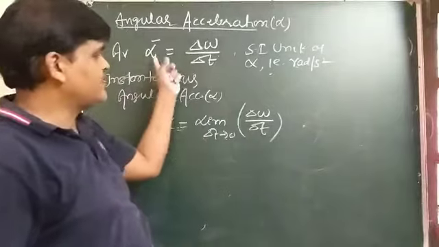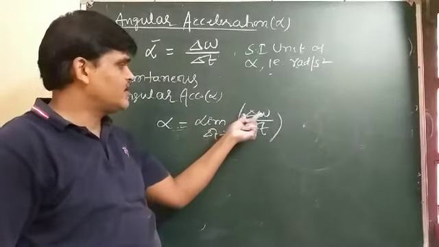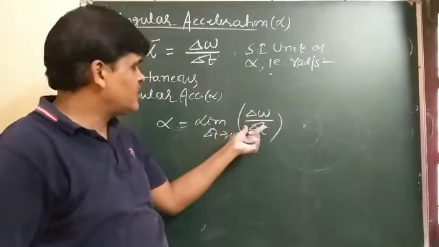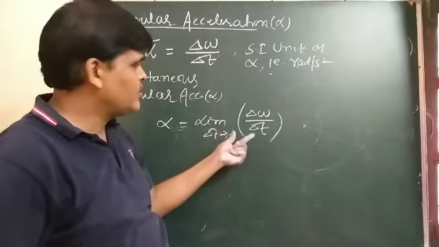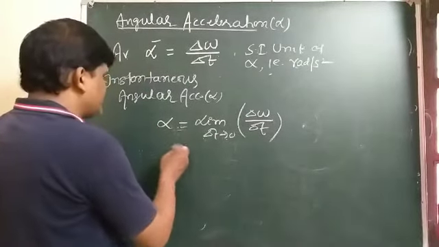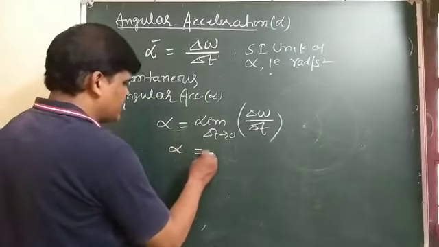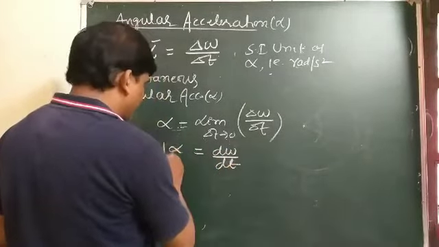Delta omega by delta t is the average angular acceleration, and its limiting value when delta t tends to 0 changes to the instantaneous angular acceleration, which can be written as d omega by dt.